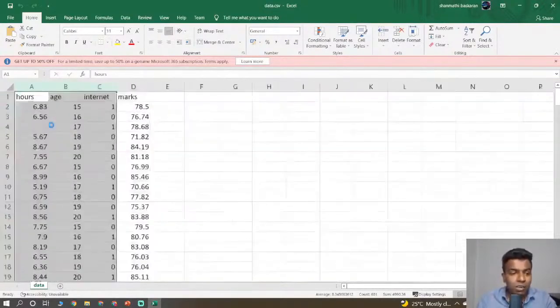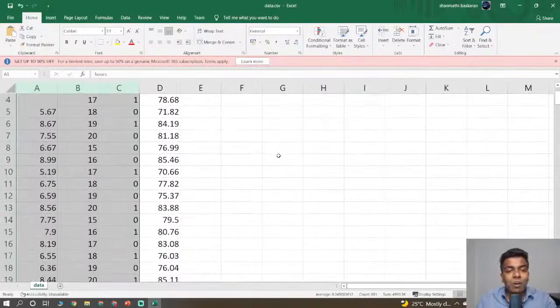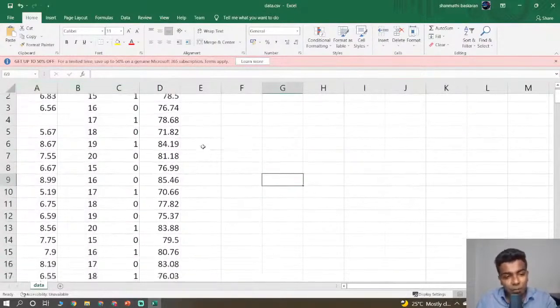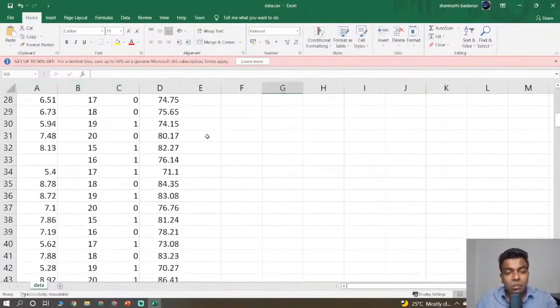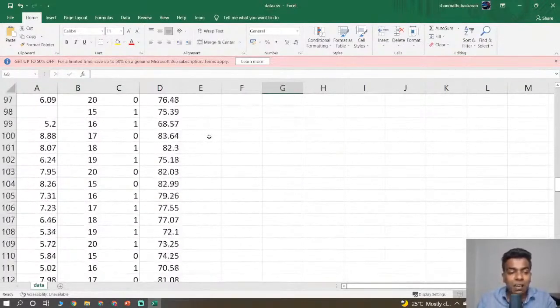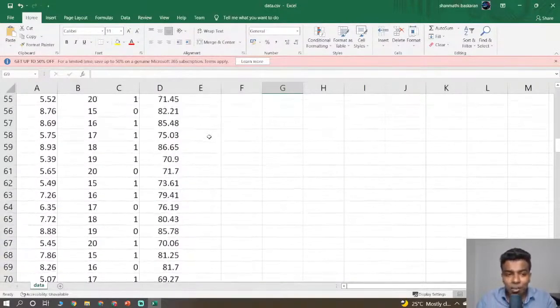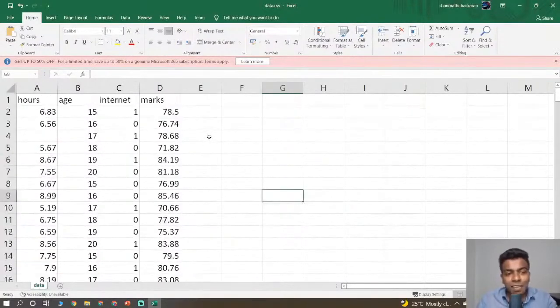Just look at the data set carefully and tell me what is the problem or what is the mistake present in this data set. You just see and tell me what the problem is which is present in our data set, guys. I'm scrolling now, so just look clearly at this data set.